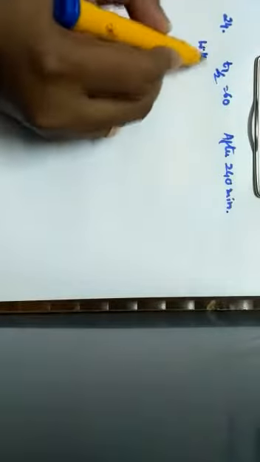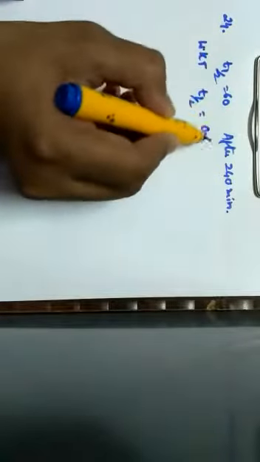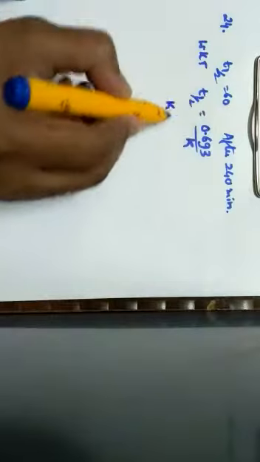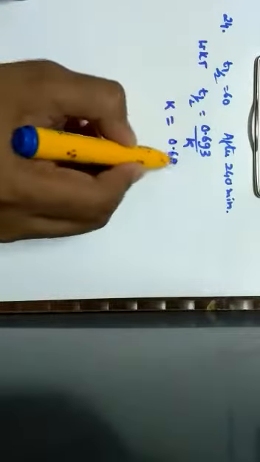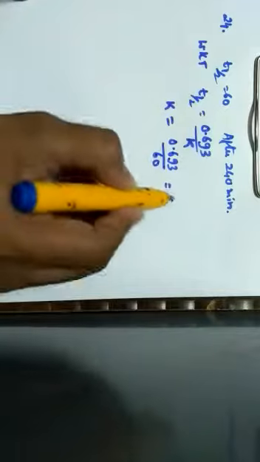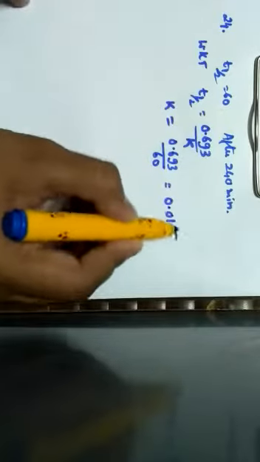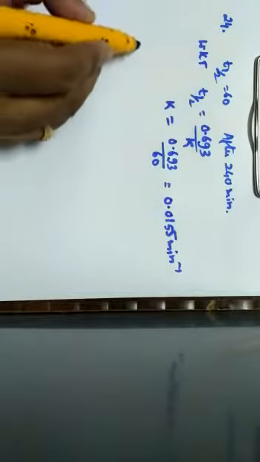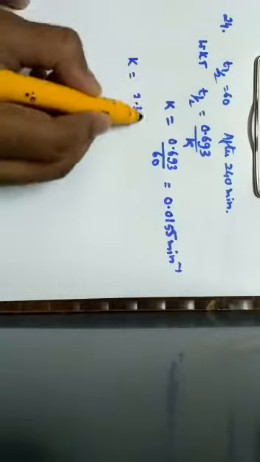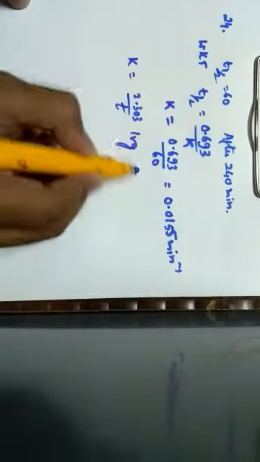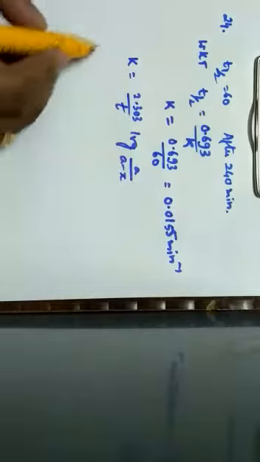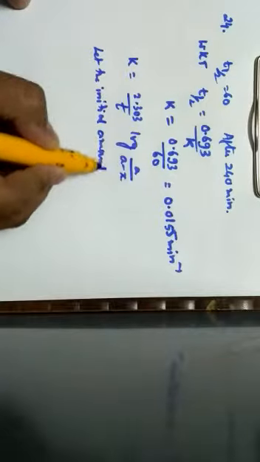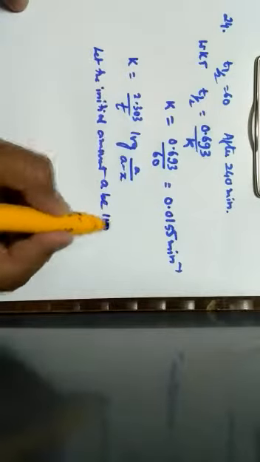So according to the equation, we know that T half is equal to 0.693 divided by K. We already know the value of T half, so we can get the value of K, that is 0.693 divided by 60, which comes out to be 0.0155 per minute. According to the first order equation, K is equal to 2.303 by T into log of A divided by A minus X. So let the initial amount or initial concentration of A be 100.